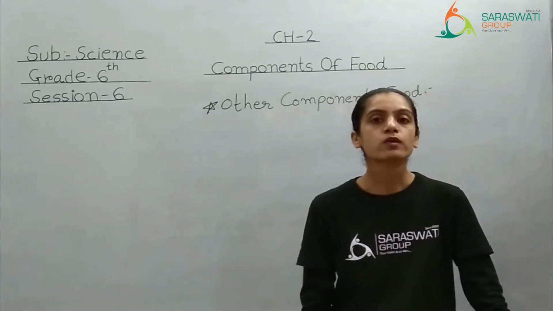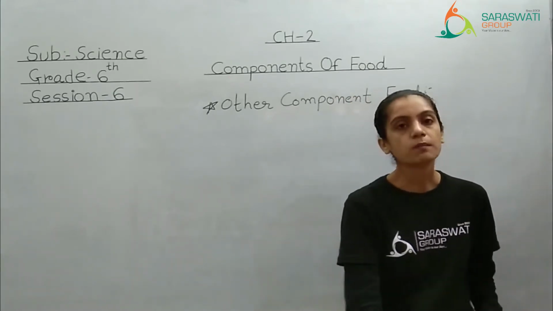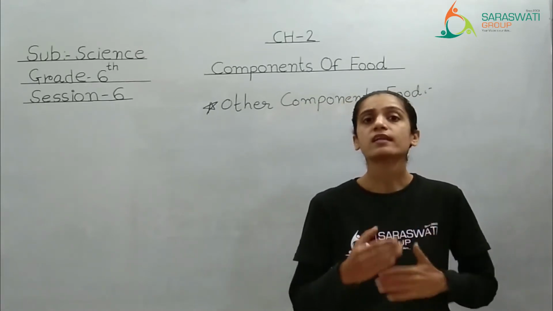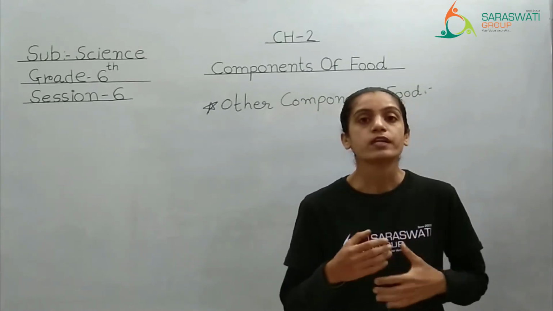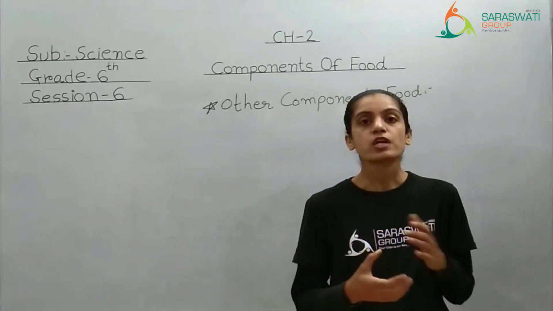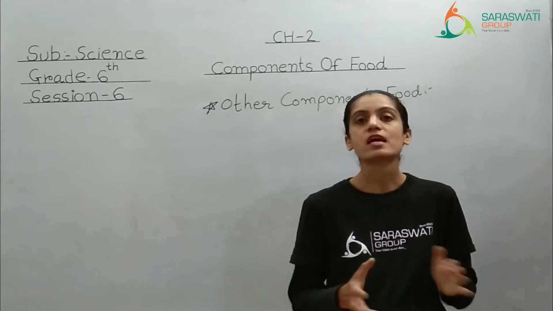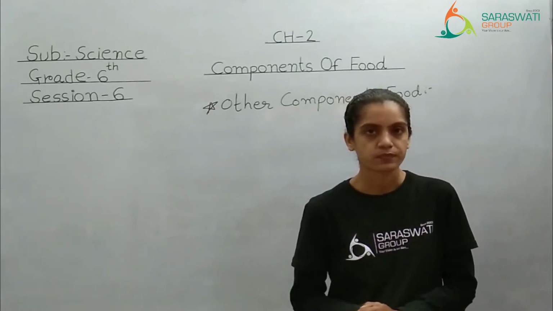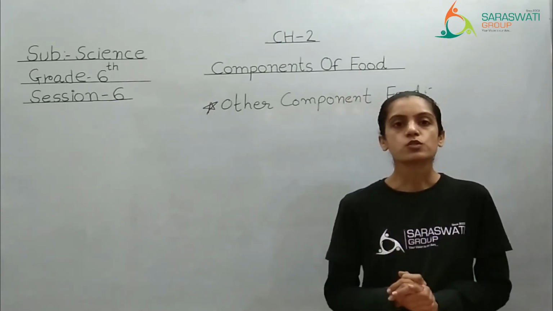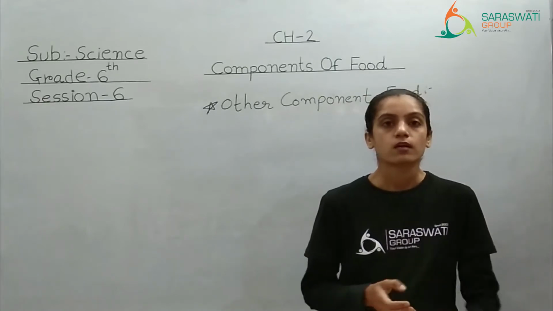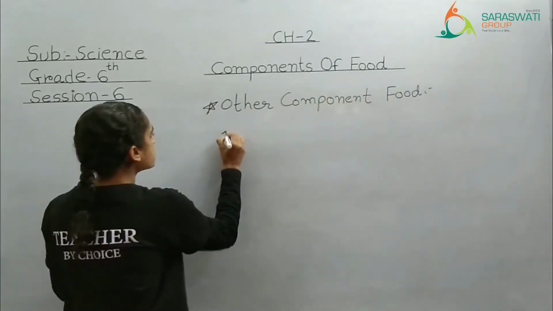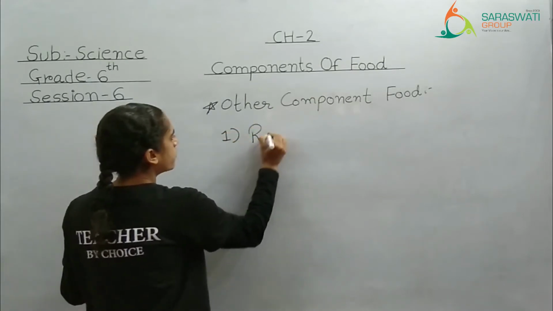And how are we going to complete them? We are going to complete it by taking some other components. So what are those components? How are they helpful? And which type of food has these types of components? That all we have to cover today. Right? So the first one is roughage. See in your textbook, the first other component is roughage.